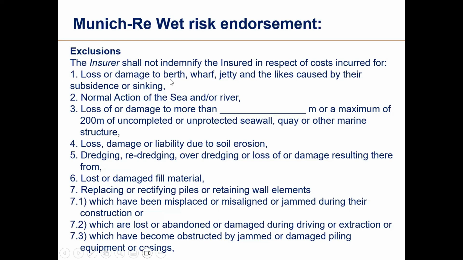It says loss or damage to berths, wharves, jetties, breakwaters, and ports and the like, caused by subsidence or sinking, is not paid. Loss due to normal action of the sea is not paid. What is normal action? It is defined on the next sheet, and I will explain it.